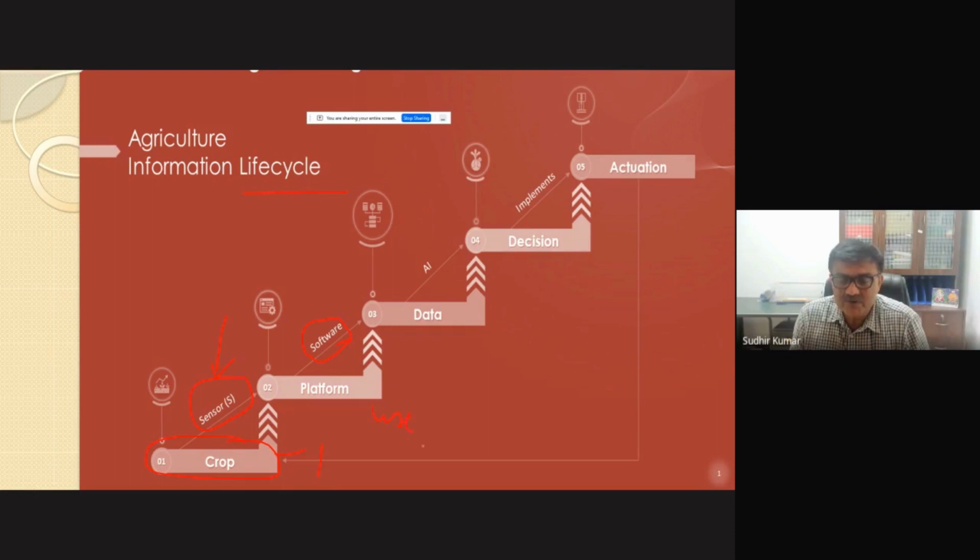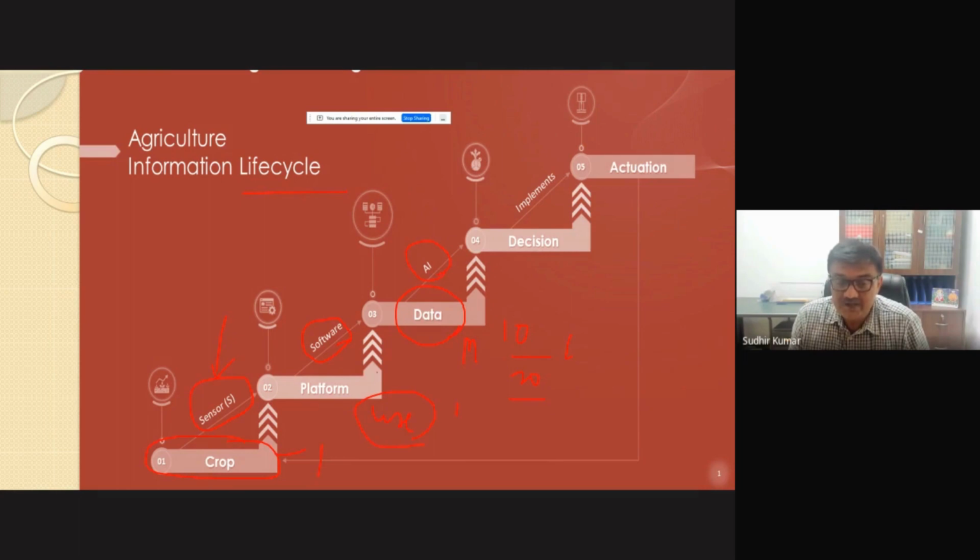Once the software gets the data about all the plots, or fields, it is fed in as data along with meta information about where it was captured. For instance, if we have taken wheat, it will say at what stage the wheat is, say 10 days after sowing or 20 days after sowing, or which wheat variety we are taking. All those things come into the picture, and then AI comes into the picture.